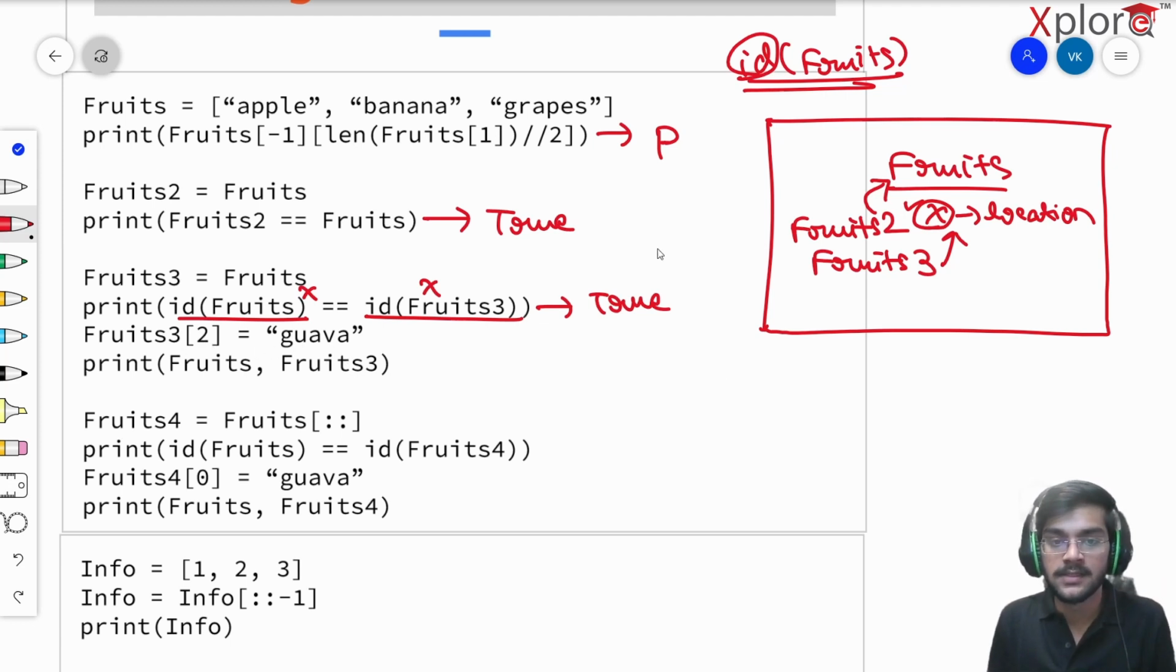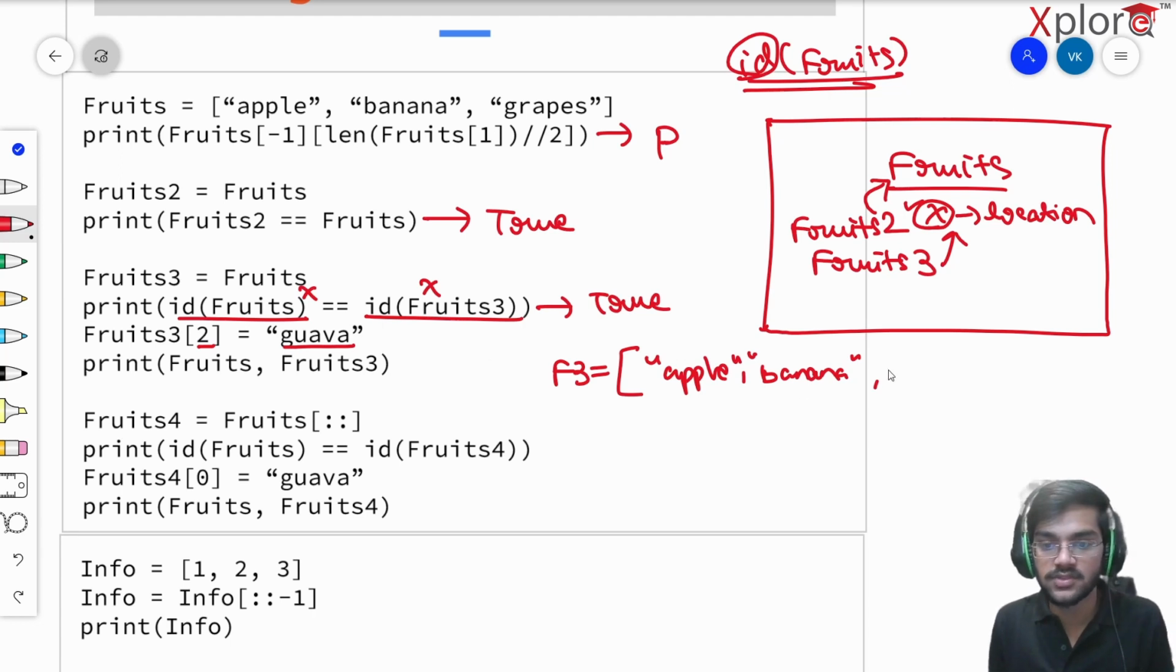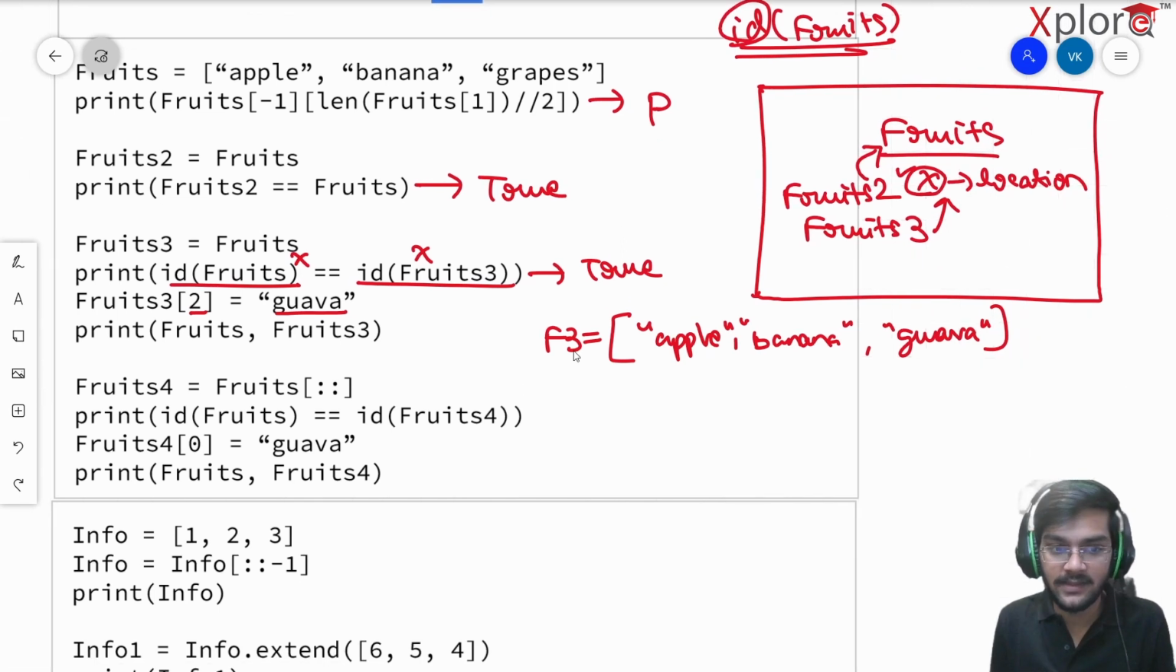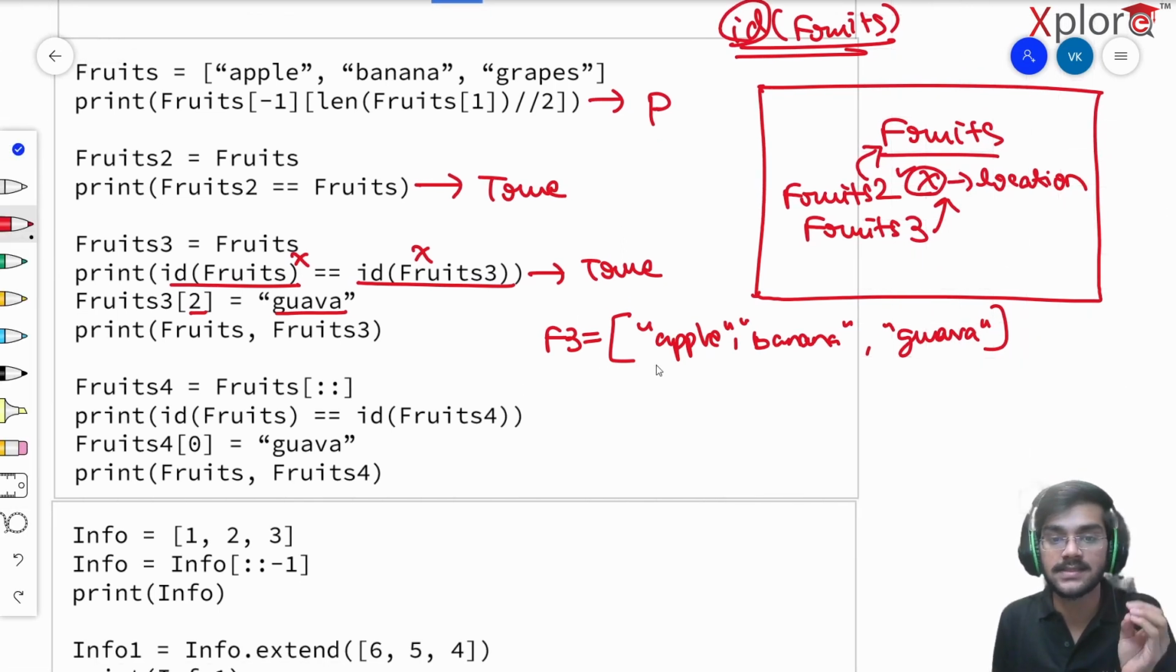Now I'm saying that fruits 3 at the second location, initialize that value with guava. Suppose fruits 3 was apple, then banana, and then grapes. At the second index, guava will be there. So I'm just going to put guava here. In the fruits 3 list, at the second location, the value has been changed to guava.